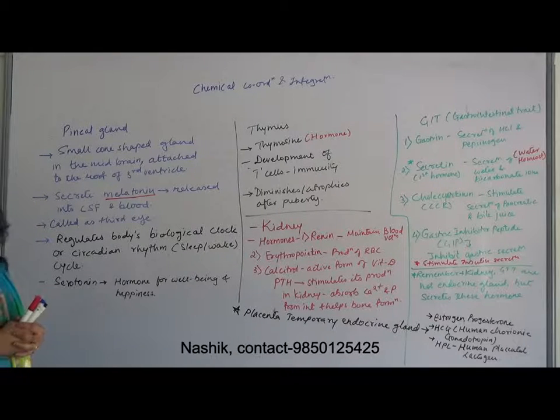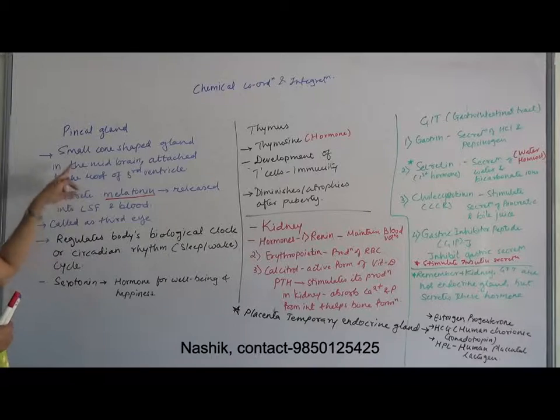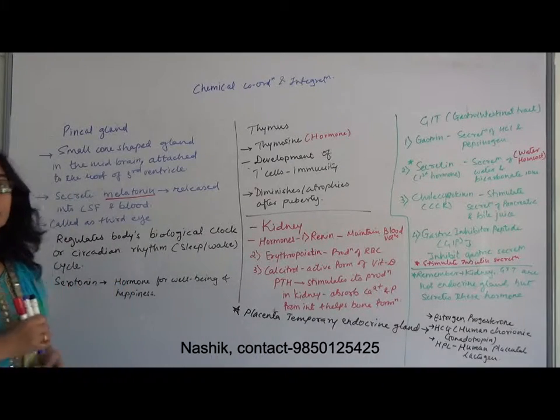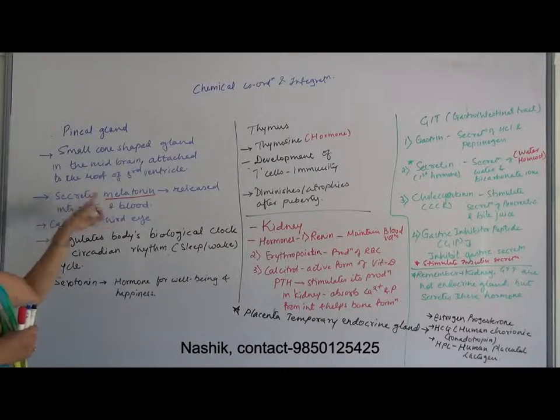So here, the pineal gland. Pineal gland is a small cone-shaped gland in the midbrain which is attached to the third ventricle. That is where this pineal gland is located. ये midbrain region में third ventricle के रूफ पे located होता है. Now this pineal gland secretes a hormone called melatonin.